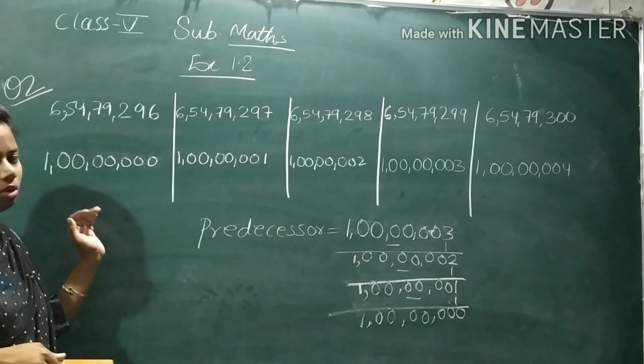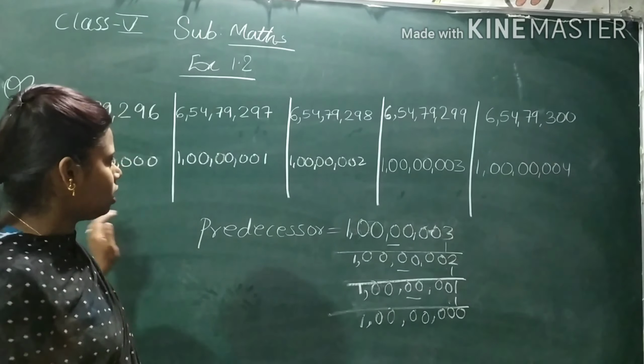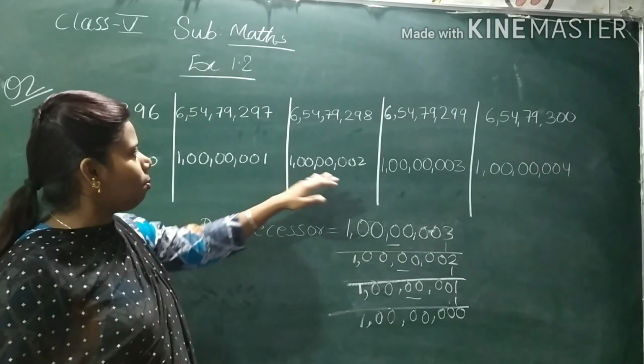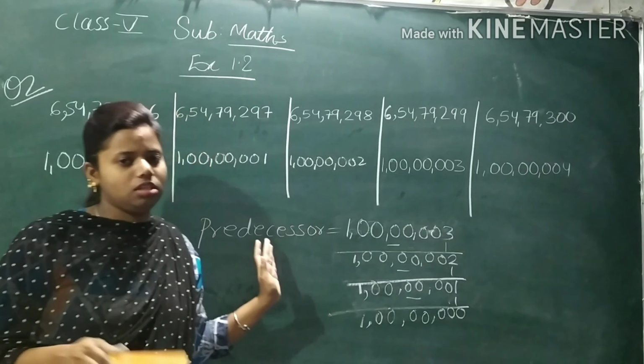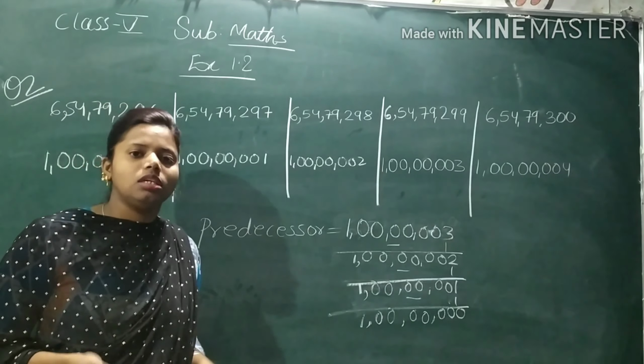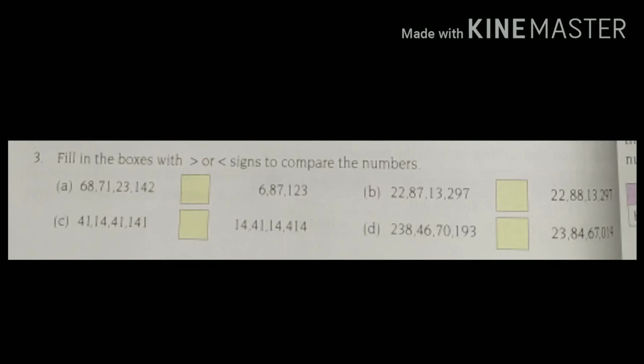Okay, so in this way you will find the predecessor. You can subtract 1 each time and you will get the answer. If you have observed the pattern, you can do it directly also. If not, subtract 1. In successor, plus 1; in predecessor, minus 1. Now let's move to our next question. Let's see what is question number 3.